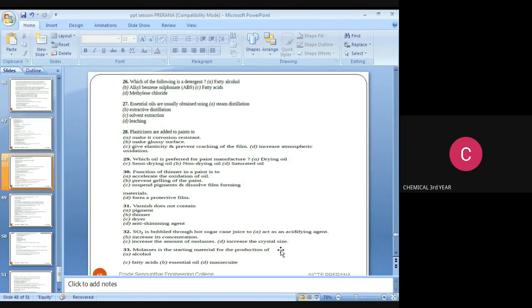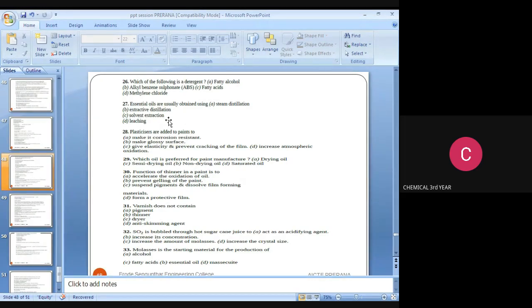The next GATE question: essential oils are usually obtained using what? The options are steam distillation, extractive distillation, solvent extraction, leaching. The answer is steam distillation. So the essential oils are usually obtained using steam distillation.